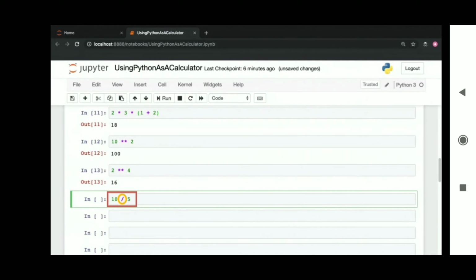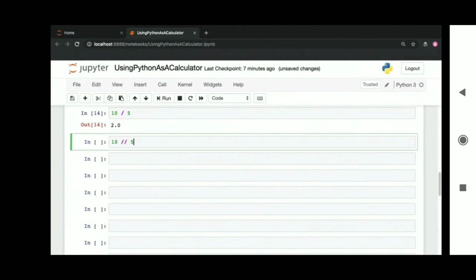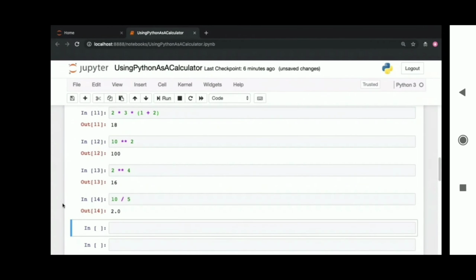Division operation can be performed using the forward slash. Here the forward slash indicates that you want to divide 10 by 5. 10 is the numerator, 5 is the denominator. Observe that the result here is 2.0. In the case of the division operator, even though both of our input numbers are integers, the result is floating point. Floating point is something which is a fractional number or decimal number.